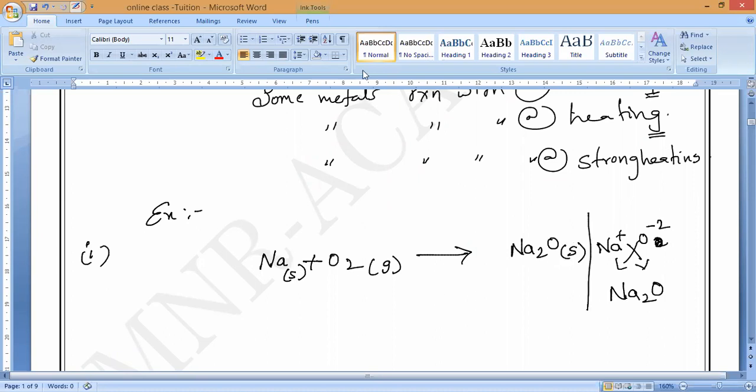Oxygen is O2 only, so we need to balance it: 4Na plus O2 gives 2Na2O.